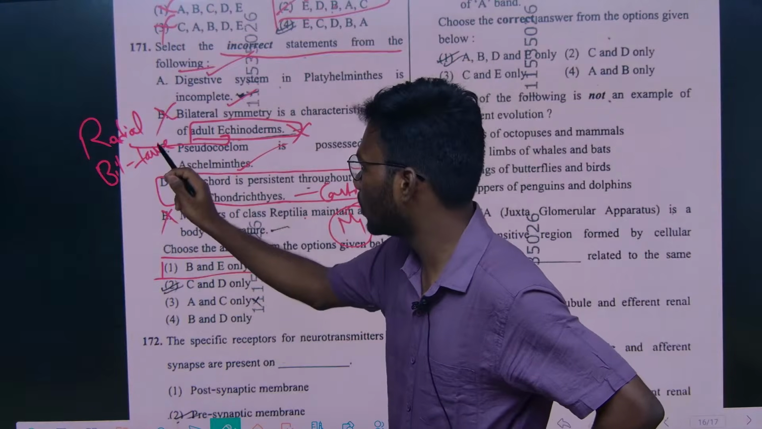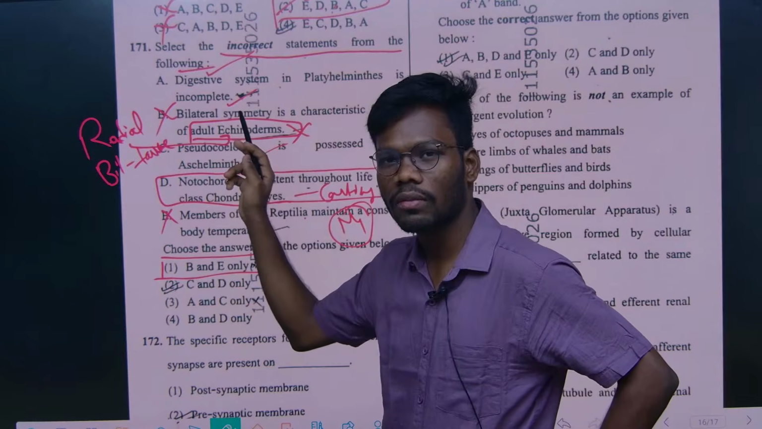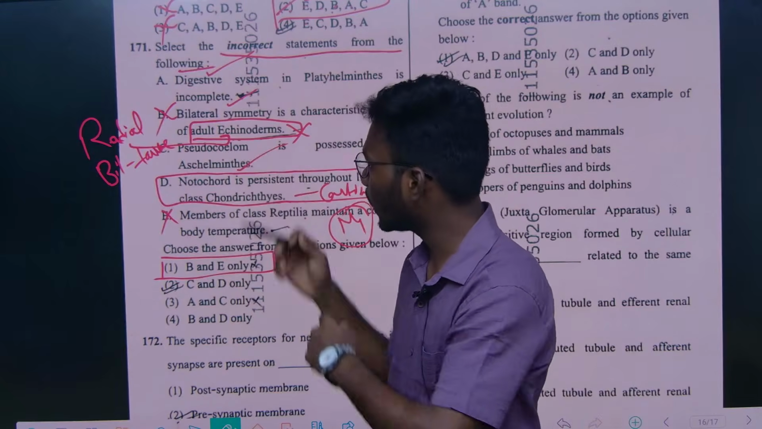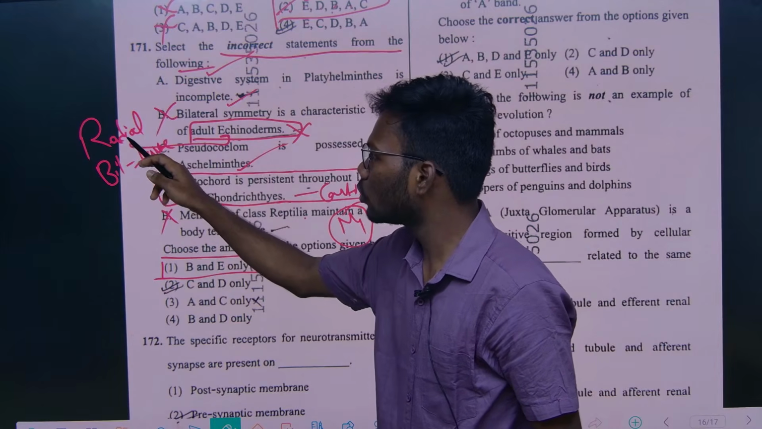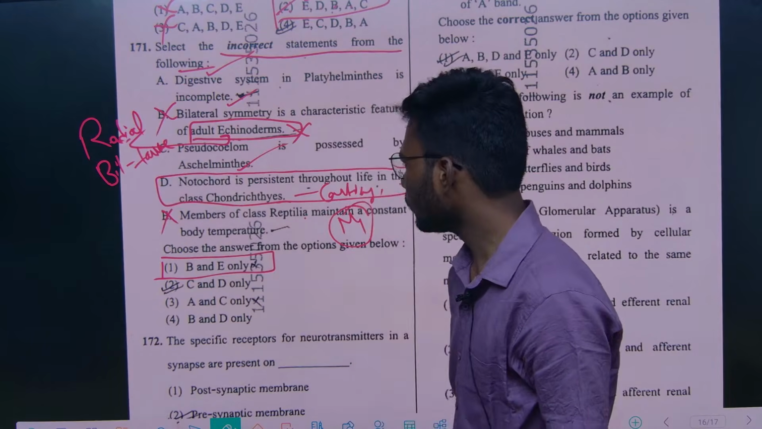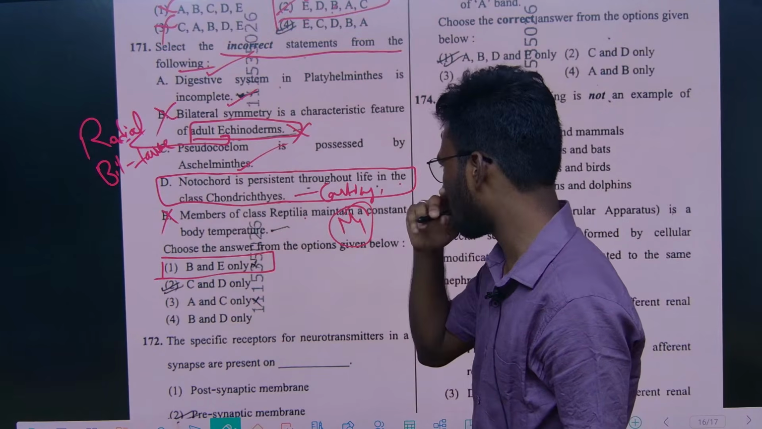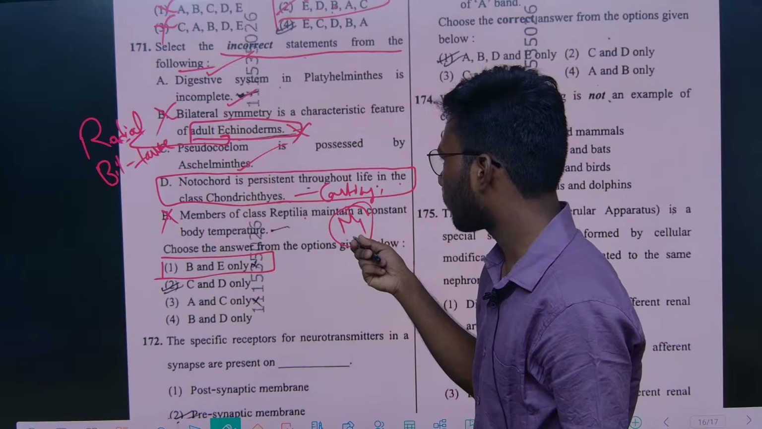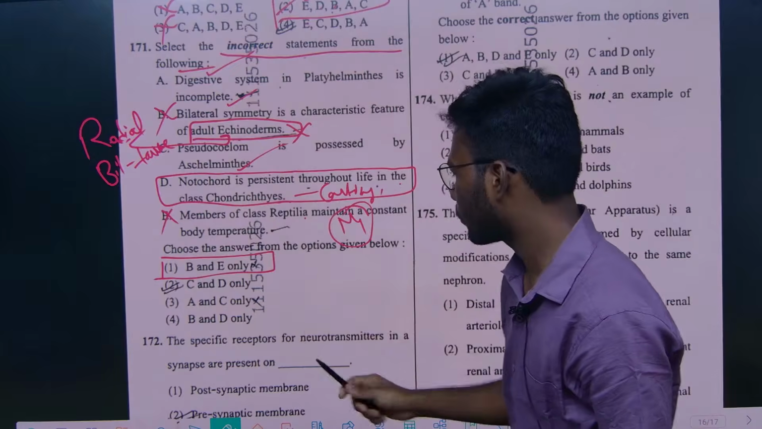Understand? So option B: bilateral symmetry is a characteristic feature of larval echinoderms, not adult echinoderms. And what does the adult echinoderm show? Radial symmetry. And members of class Reptilia maintaining a constant body temperature, that is the wrong statement, right.